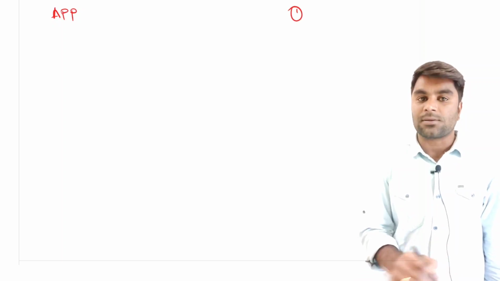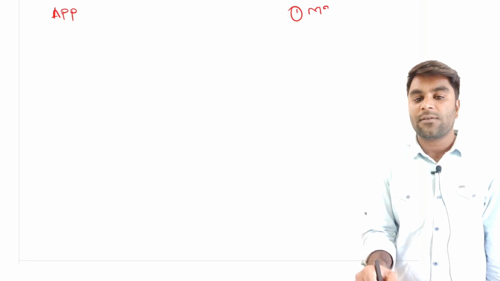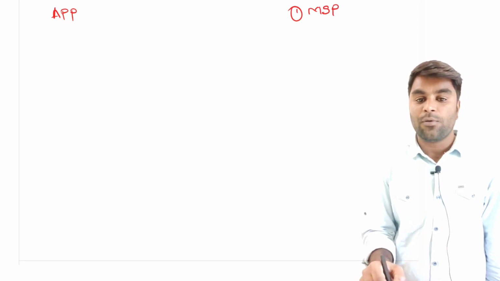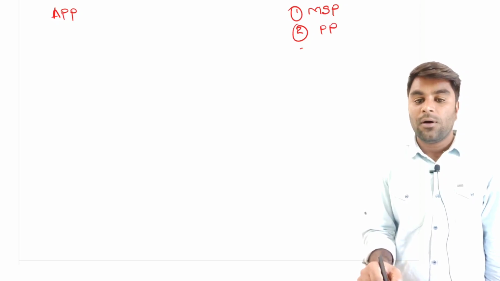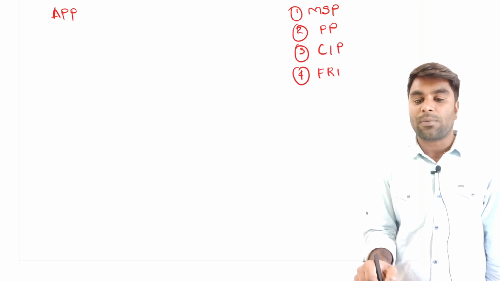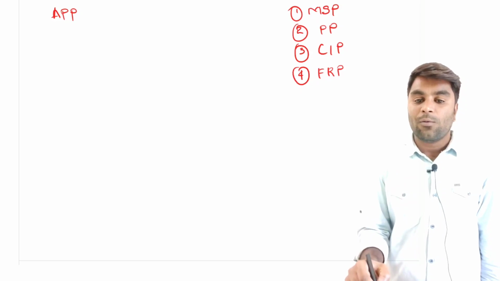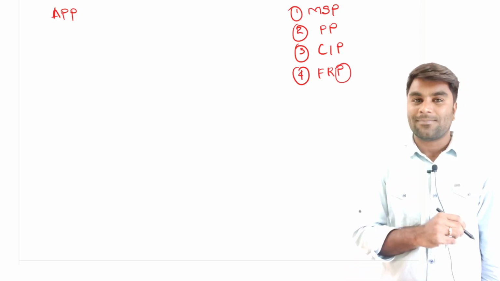Now, as a part of agricultural price policy, we are going to get four important prices. The first one is the MSP, minimum support price. The second one is the procurement price. The third one is the central issue price. And the fourth one is the fair and remunerative price. The last one was our context.